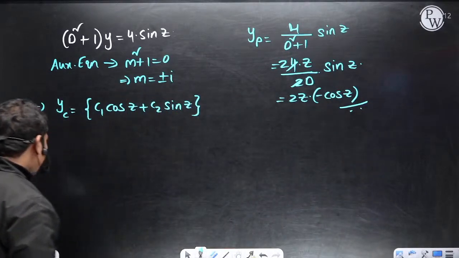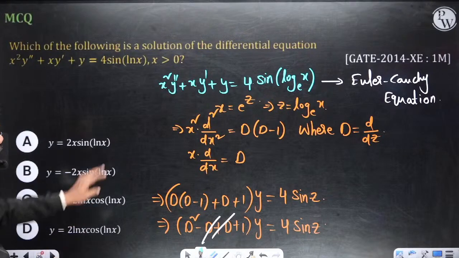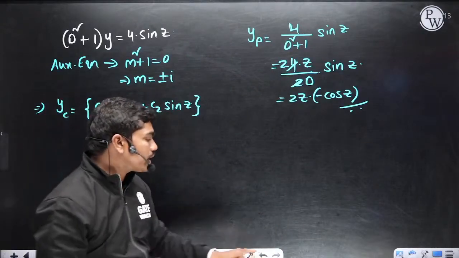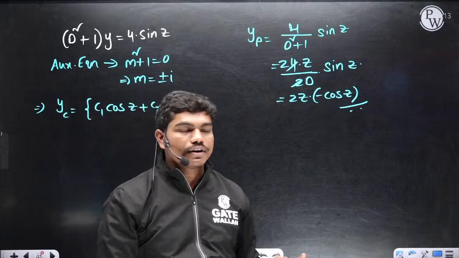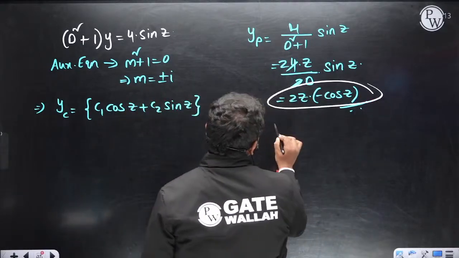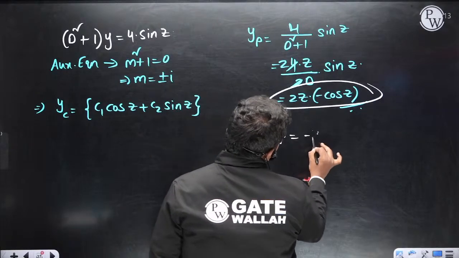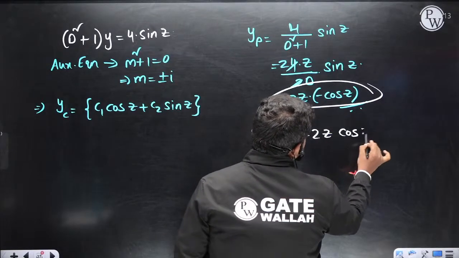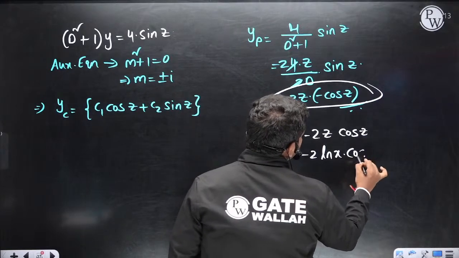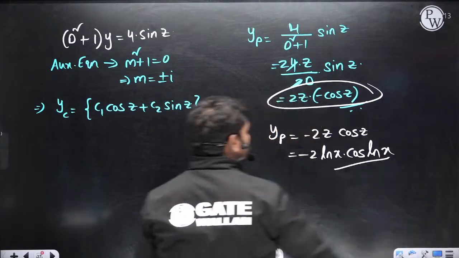So I think they have asked only for the particular integral options, they didn't ask for the complementary function, because to calculate the complementary function you need boundary conditions to get c1 and c2. So you tackle only this. The particular integral is minus 2z cos z. So what is z actually? It is ln x. So minus 2 into ln x into cos ln x. This function should be there somewhere.